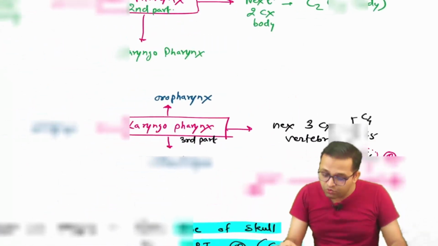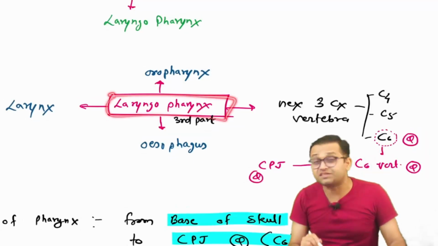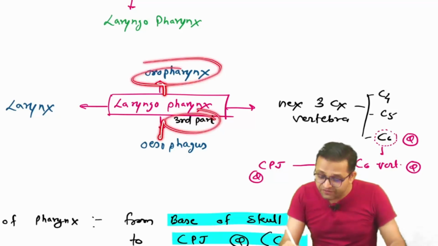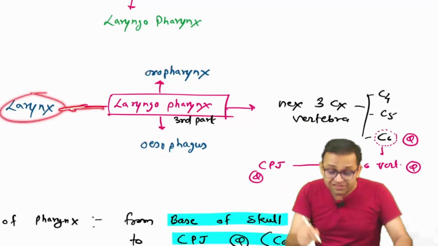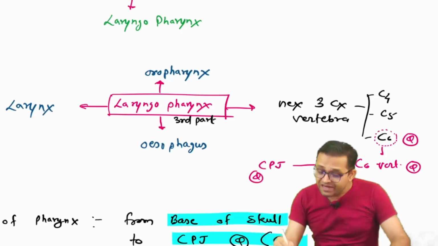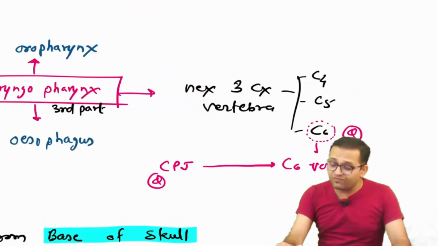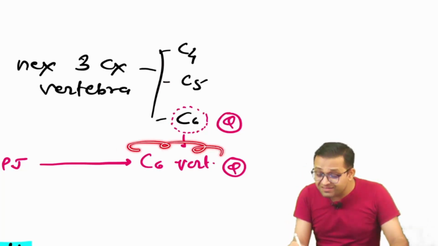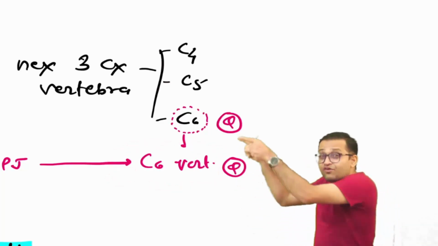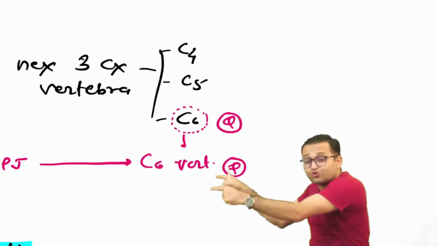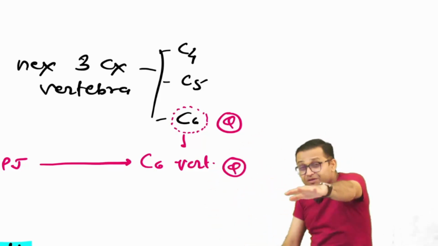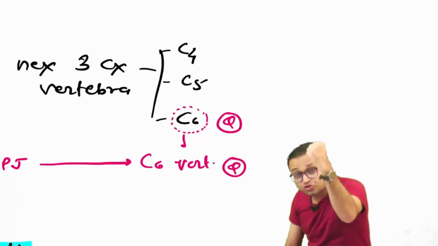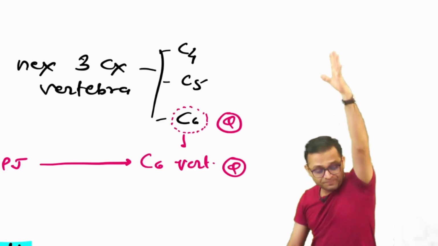Okay sir, now look for our laryngopharynx relation. Sir, laryngopharynx relation, this is the third part. Superior relation oropharynx, inferior relation esophagus, anterior relation, sir, this is our larynx, and the posterior relation next three cervical vertebra, C4, C5, C6. So remember where our pharynx is ending. Very important viva question, MCQ question, C6 vertebra. Remember beta, if your first MBBS is strong, then each and every exam becomes stronger. Getting the point beta? Okay sir.